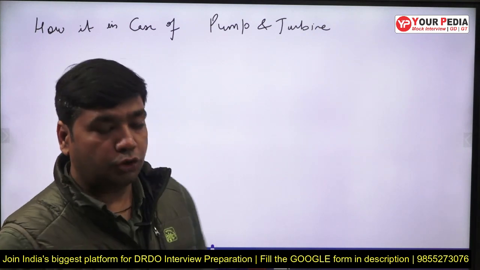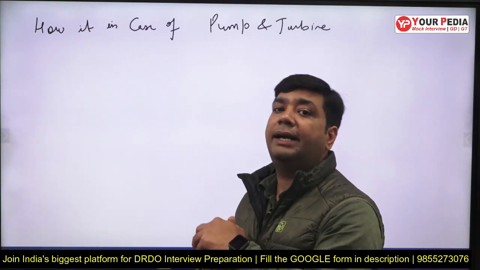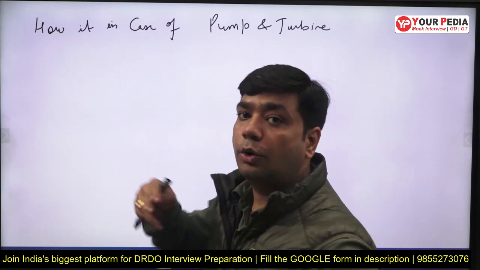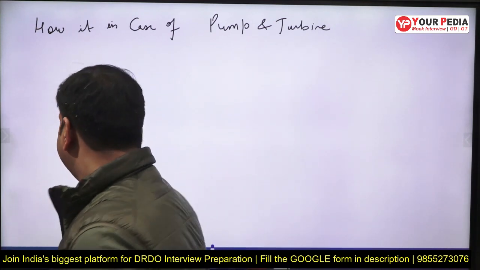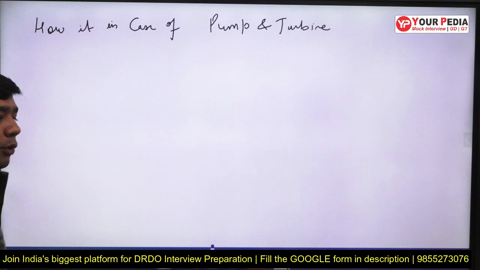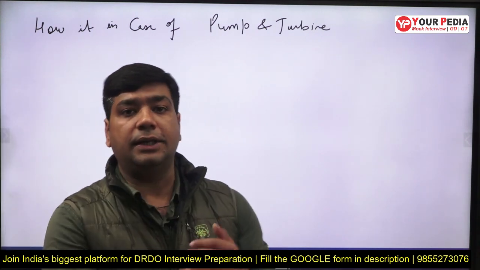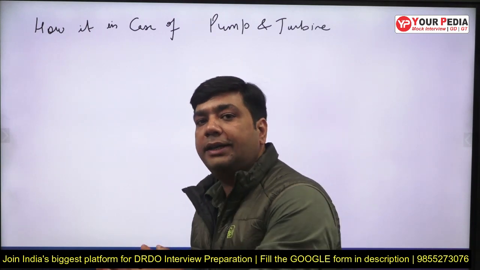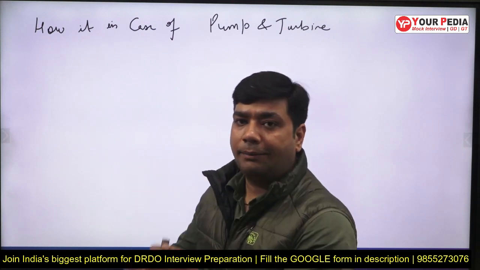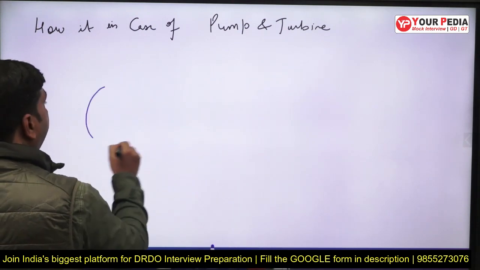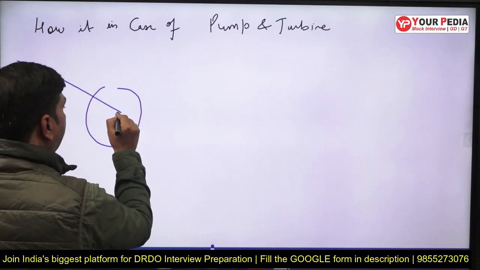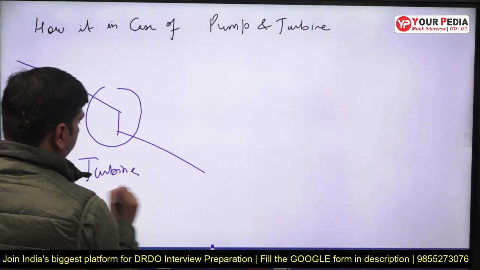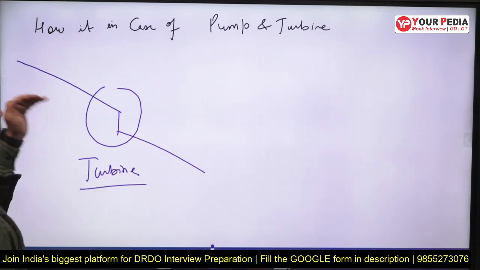Pump and the turbine. So our hydraulic gradient line and total energy line are the same thing here in that case. So we can say how it is going to vary in the case of a pump or a turbine. As I know, a turbine is a device which converts energy. We build a dam and provide potential head through the penstock, and this is converted to rotor power, which provides energy. So our energy is getting converted from a higher energy state and decreasing in the case of a turbine. So we can say that in the case of a turbine the energy gradient line is going to decrease.